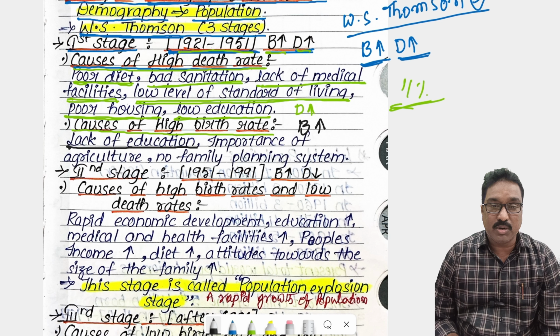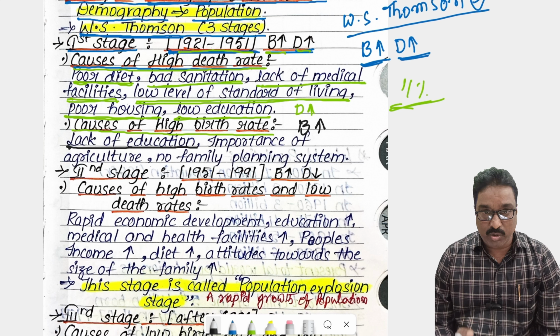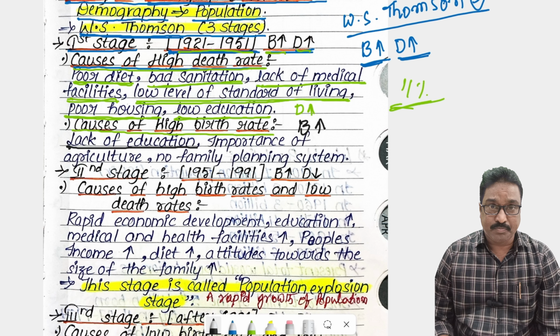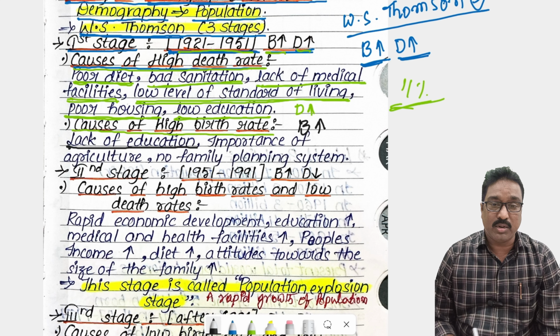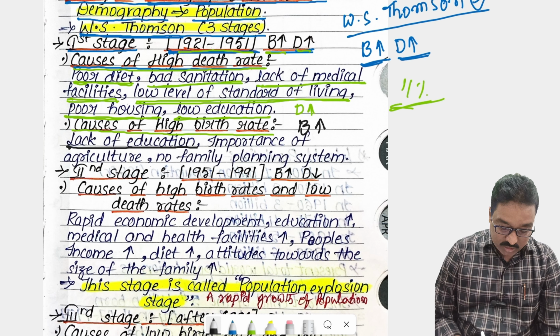Due to that, the birth rate highly increased during 1921 to 1951. If there are educated couples, they can control the growth of the population and reduce the birth rate. But during this period there was no education among the people, among the couples. Due to that, the birth rate highly increased because there was no education.